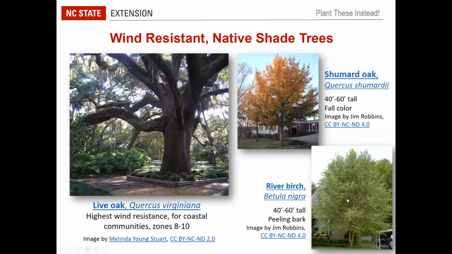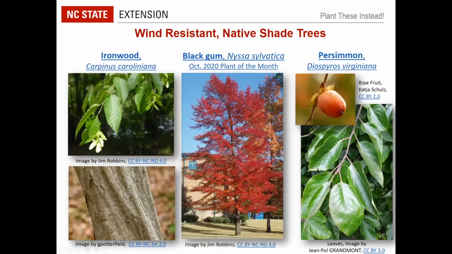And typically it is actually quite a bit larger than most people anticipate. You see it often placed in locations where it can get too big. And I think because it grows often with multiple trunks, people think of it more like a crepe myrtle, but it does get quite a bit larger than crepe myrtle, and then has the beautiful peeling bark. So definitely something to consider as a shade tree. Think of it as a shade tree as well as an ornamental tree.